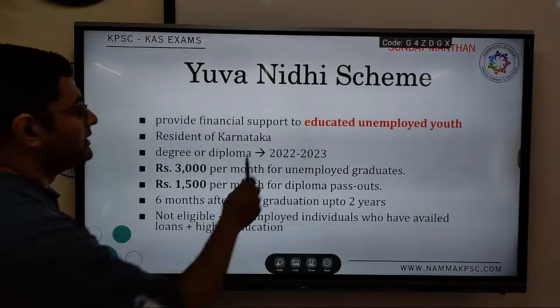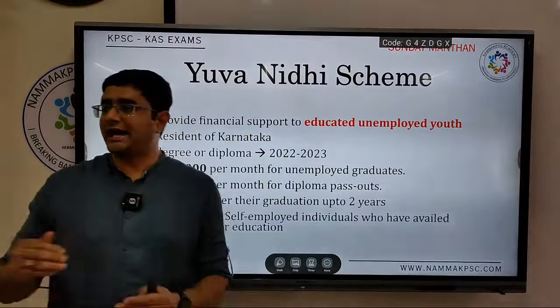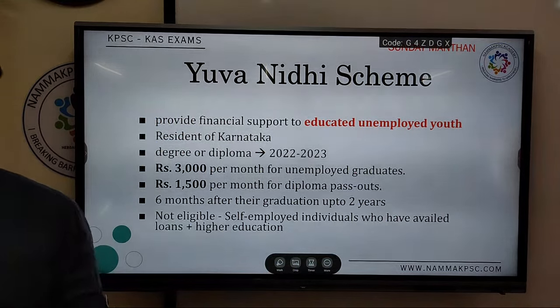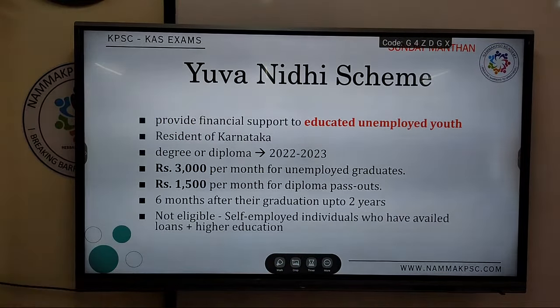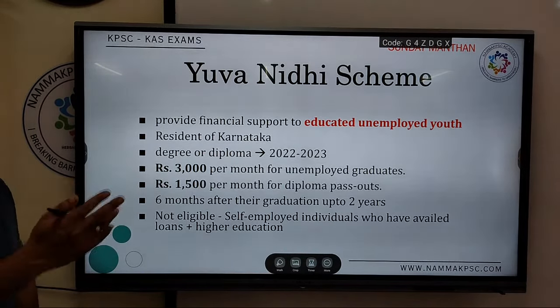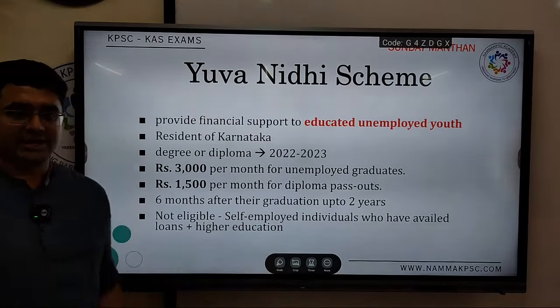This is only for educated, unemployed youth, so that they are not a burden on the family and they can search for a job. They should be residents of Karnataka. This is for degree and diploma holders after 2022-23, 6 months after their graduation.